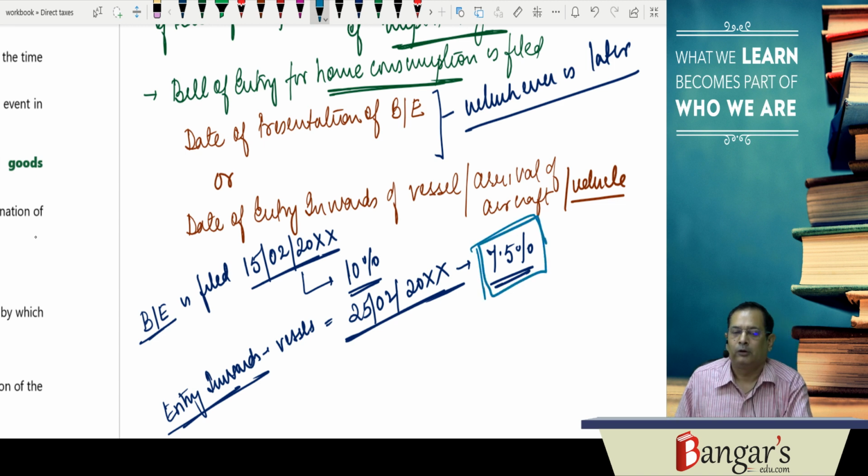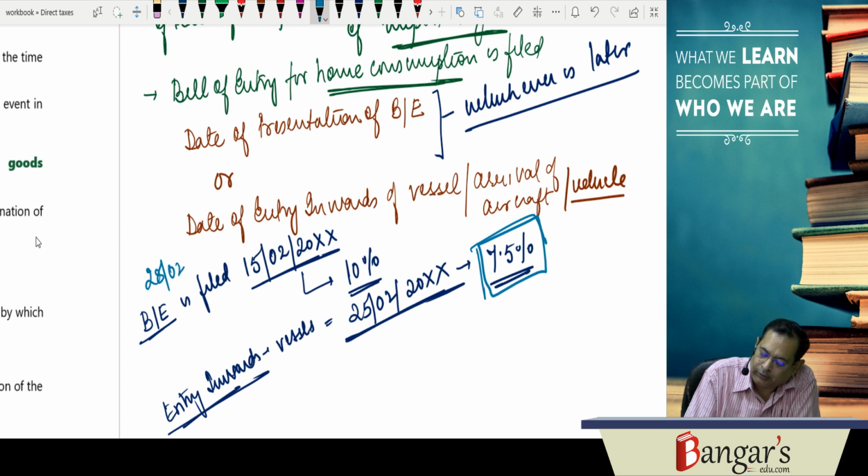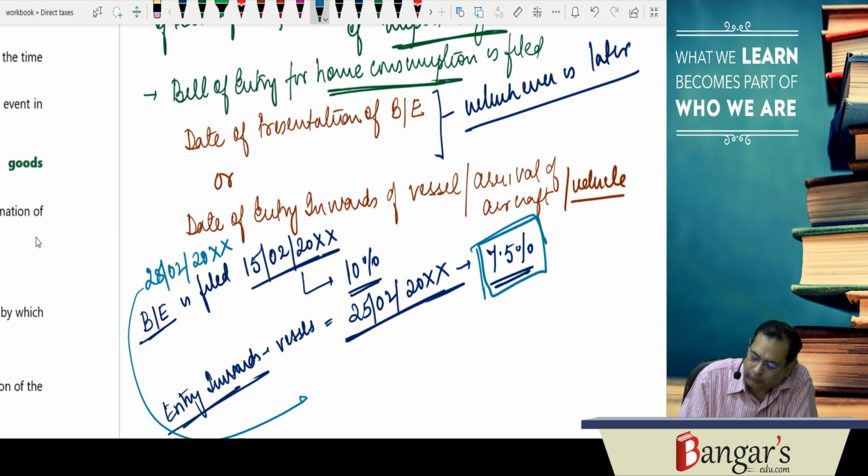and the rate of duty prevalent at that point of time is 7.5%. So bill of entry or entry inwards, whichever is later, that rate will be applicable: 7.5%. Or say the bill of entry has been filed on 28th of February and the rate of duty on that date is again enhanced to 10%.